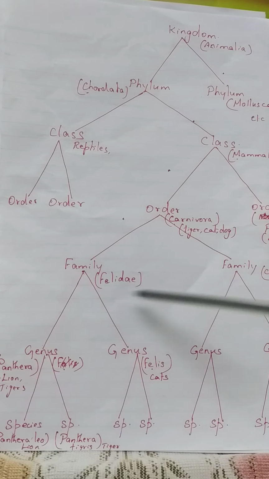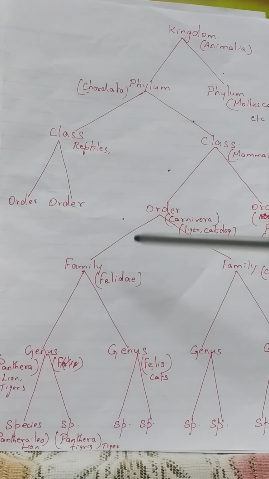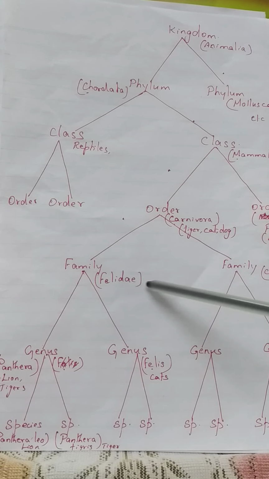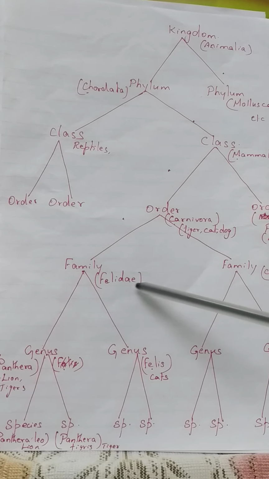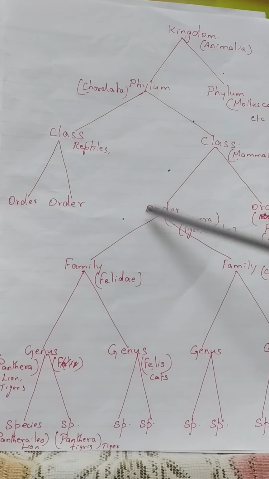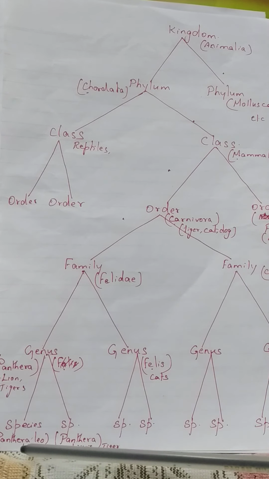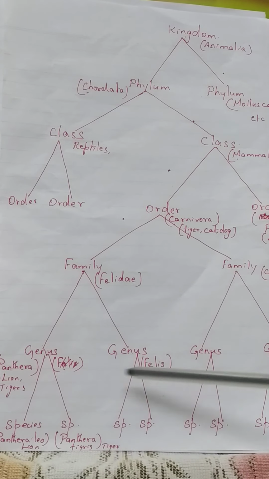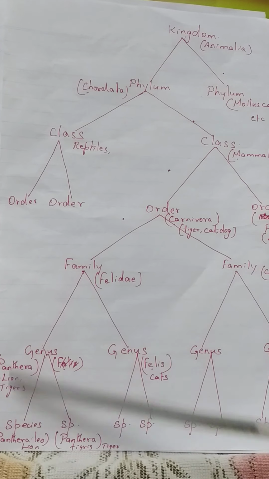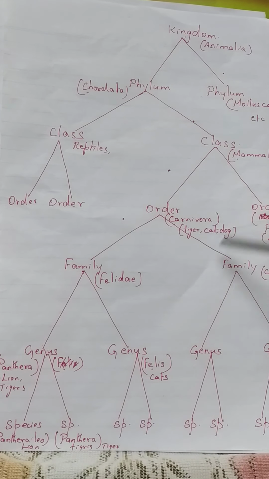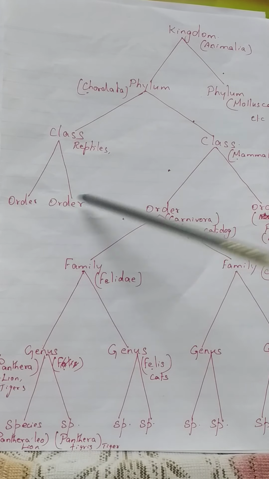Families that have common characters are grouped into order. Here the Felidae family and the Canidae family, dogs come under Canidae, are grouped into one order, Carnivora. See, lion, tigers, cats, dog, all come under one order, Carnivora. All are carnivorous animals.